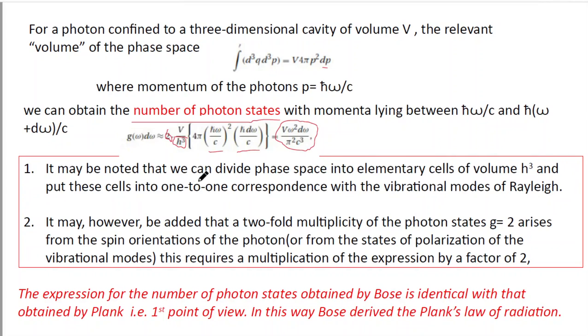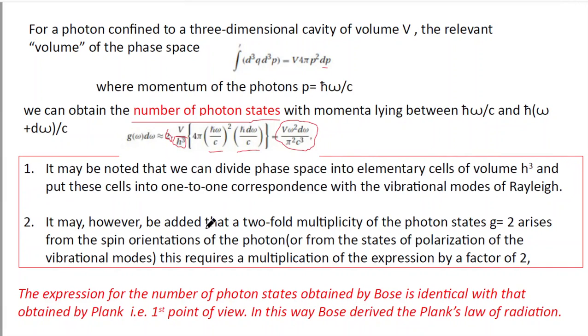Now the point is why we have multiplied by 2 and divided by h cube. It may be noted that we can divide phase space into elementary cells of volume h cube and put these cells into one-to-one correspondence with the vibrational modes of Rayleigh. Basically, this is the total volume of the phase space, and the volume of a phase cell is h cube. So if we divide the total volume of the phase space by the volume of a phase cell, we can obtain the number of photon states. That is why we have divided by h cube. And the second thing is that we have multiplied by 2.